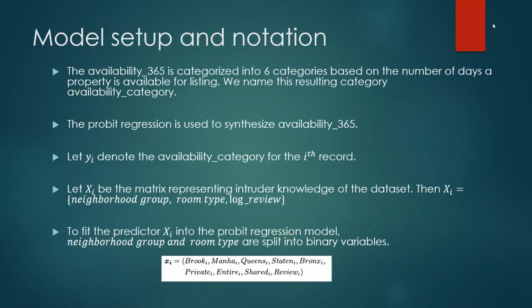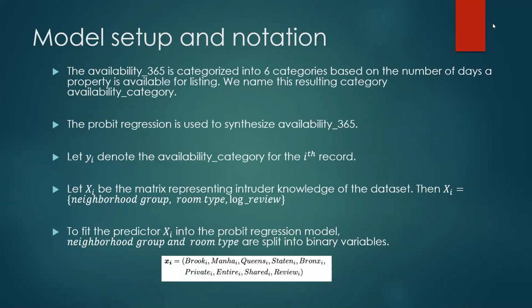To fit the predictor XI, I originally didn't do this, but as I was experiencing some problems with the false match rate, I went back to my model and changed all the neighborhood group and room type data to binary variables: Brooklyn, Manhattan, Queens, Staten Island, and Bronx, and private, entire, and shared.